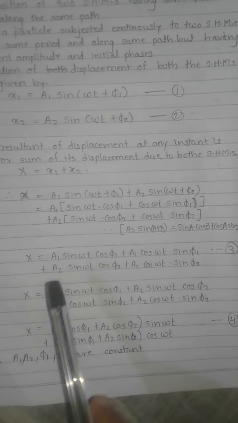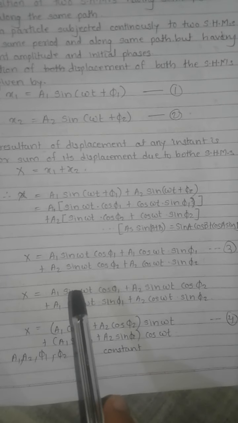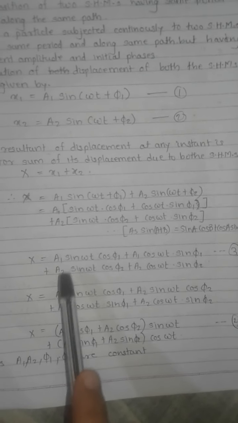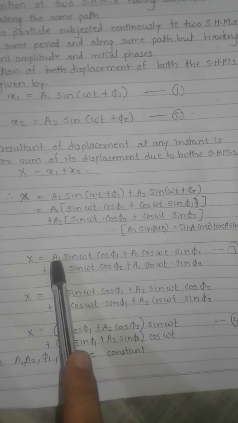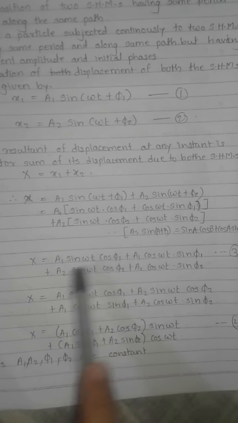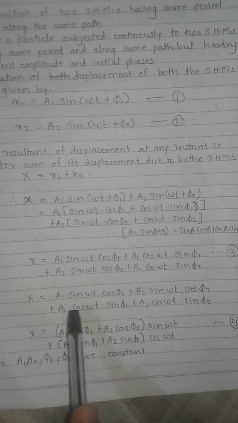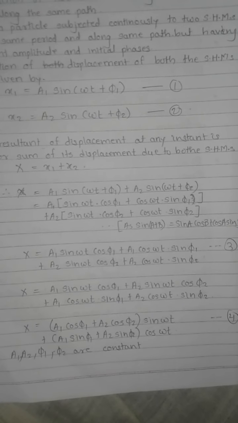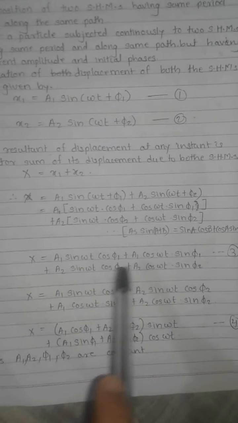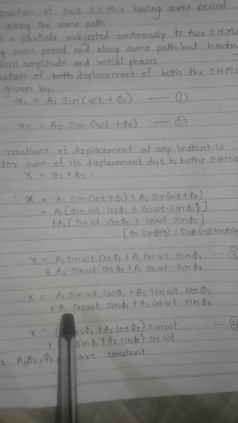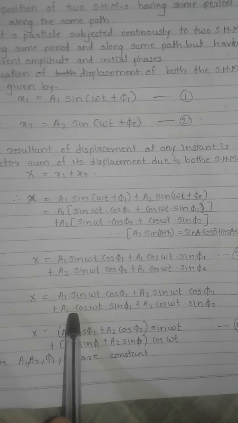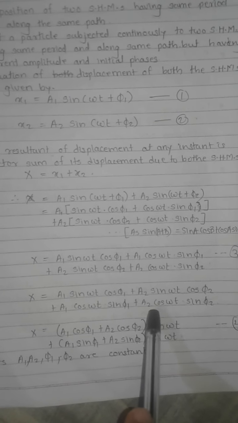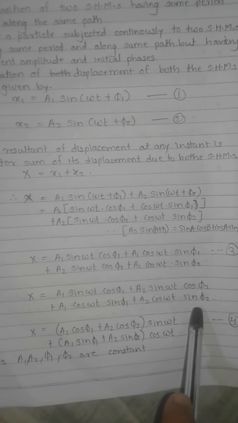Now after this I am taking the terms of sin omega t together and cos omega t together. The terms containing sin omega t: a1 sin omega t cos phi 1 plus a2 sin omega t cos phi 2. Similarly, the terms containing cos omega t: a1 cos omega t sin phi 1 plus a2 cos omega t sin phi 2.